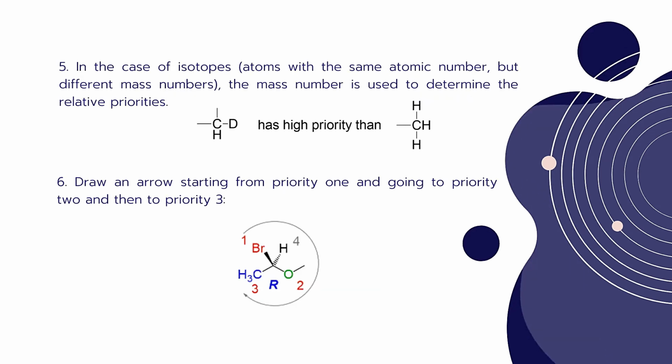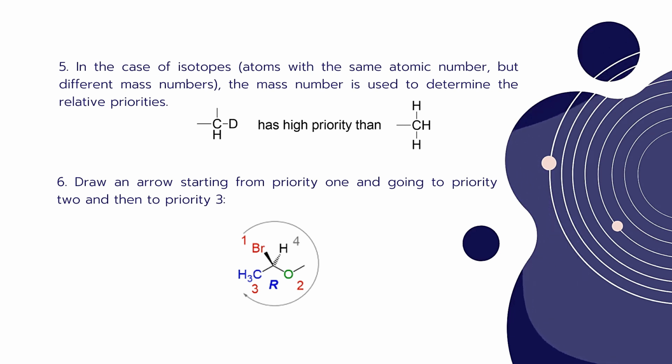So if you see the fifth rule of RS nomenclature, in the case of isotopes, isotopes are nothing but atoms with the same atomic number but different mass number, right? So the mass number is used to determine the relative priorities here. If we see two isotopes like deuterium and hydrogen, deuterium's mass number is always more than hydrogen's. So whatever compound contains deuterium is always given higher priority than the hydrogen-containing molecules.